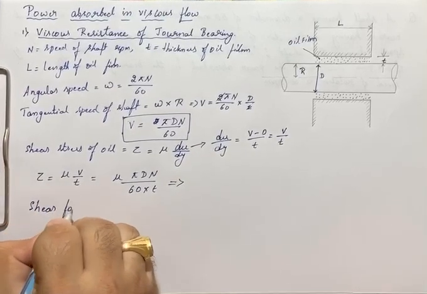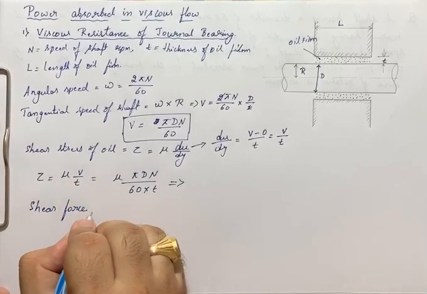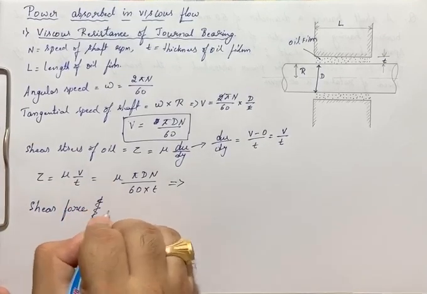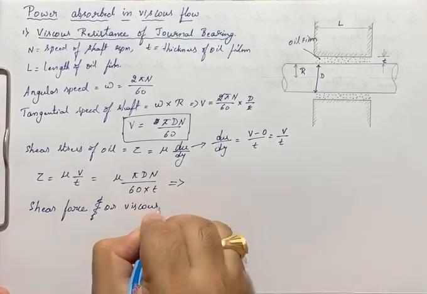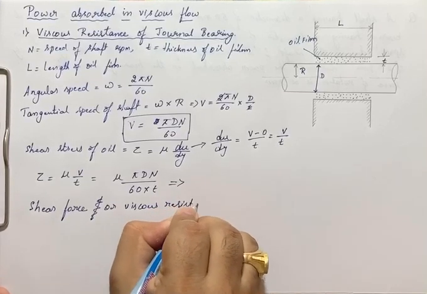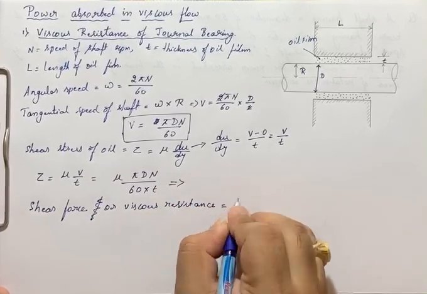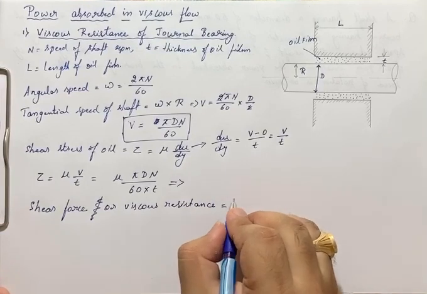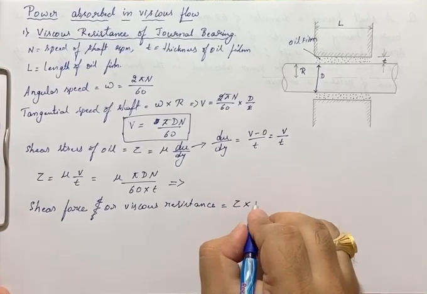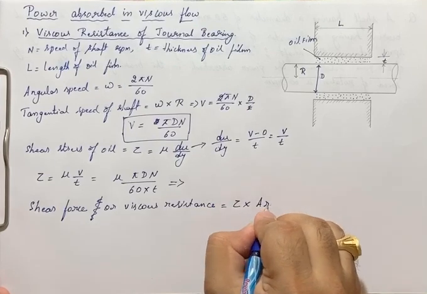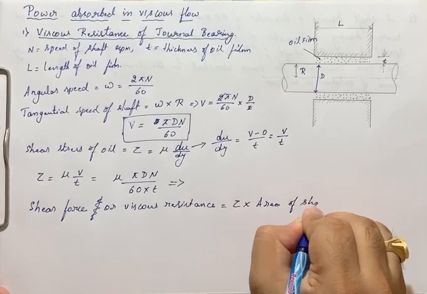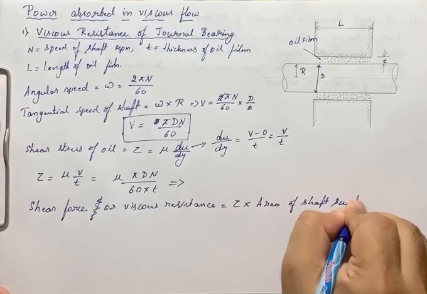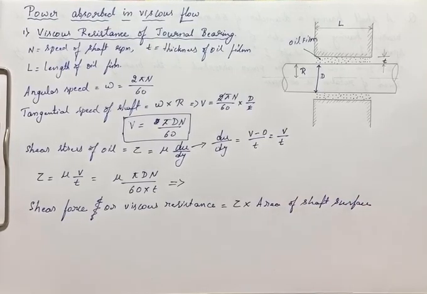Shear force, or I can write this one as the viscous resistance. Viscous resistance is nothing but tau into area of shaft surface. This area of shaft surface is nothing but the area of the shaft which is in contact with the fluid.